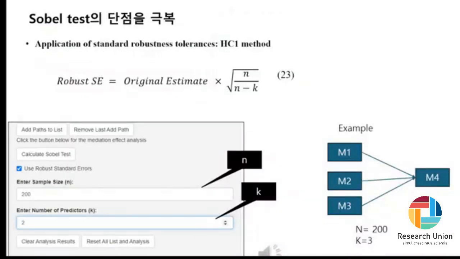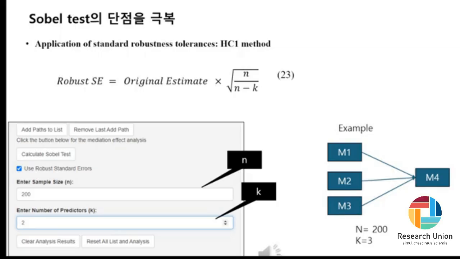Next is the application of HC1 robust standard errors to complement the shortcomings of the Sobel test. As you know, I mentioned the issues in the Sobel test regarding the lack of normal distribution and heteroscedasticity. By applying this, the robust standard errors make it similar to actual bootstrapping. Contrary to concerns, when we applied it in practice, we were satisfied with the results.